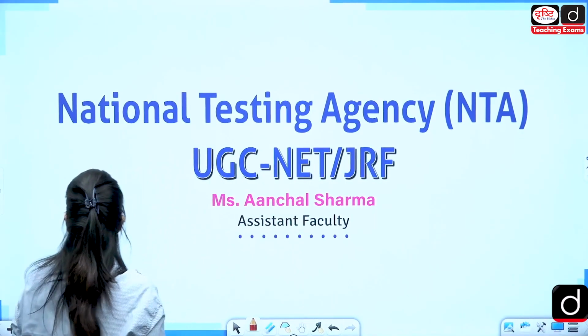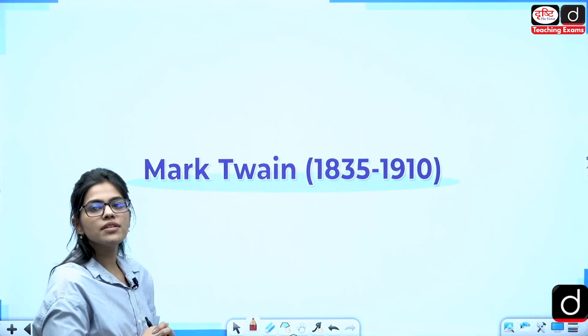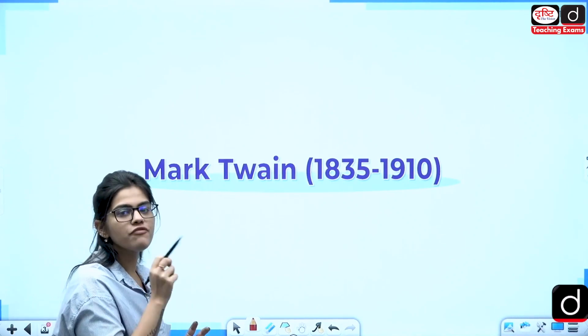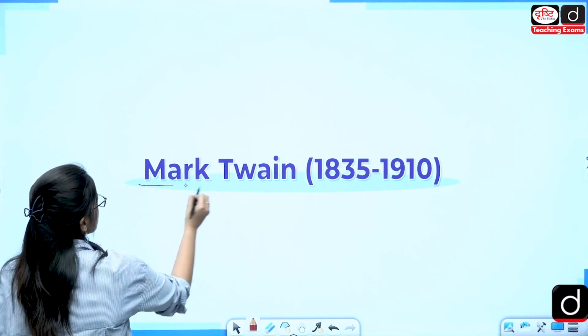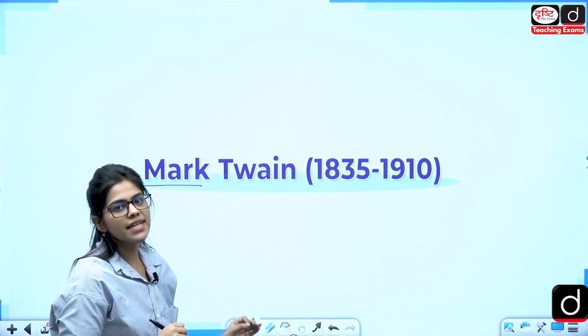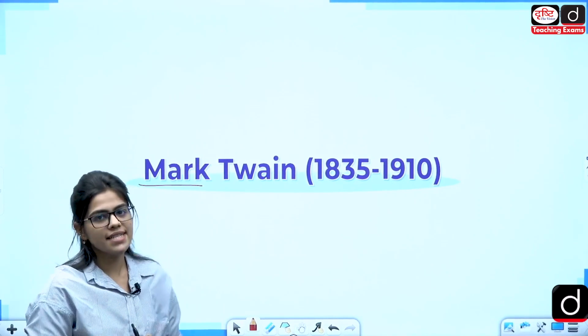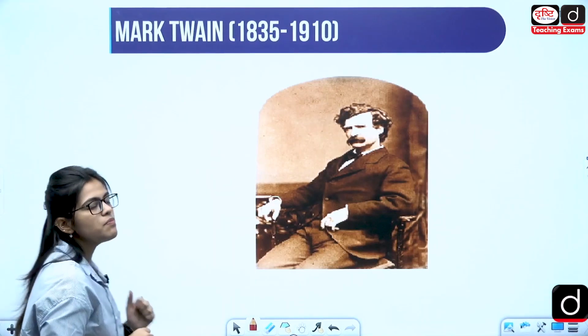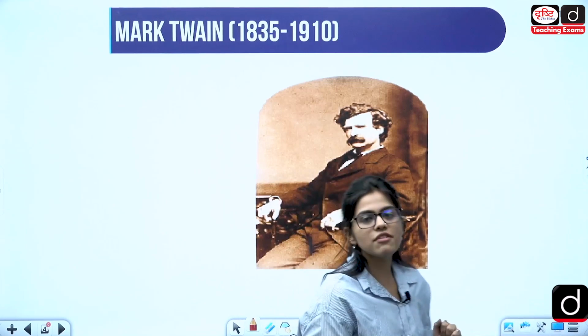So we were talking about the realist writers, or the writers related to the realism movement of America. Today we will be talking about a very important writer. He is Mark Twain, born in 1835 and died in 1910. Mark Twain is one of the most important writers. This picture in front of you is of Mark Twain.